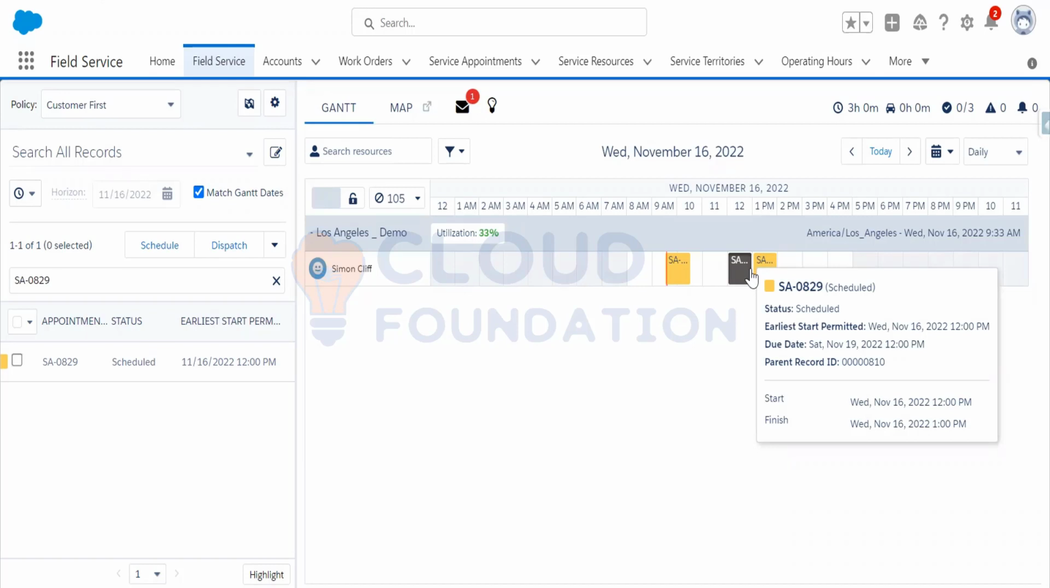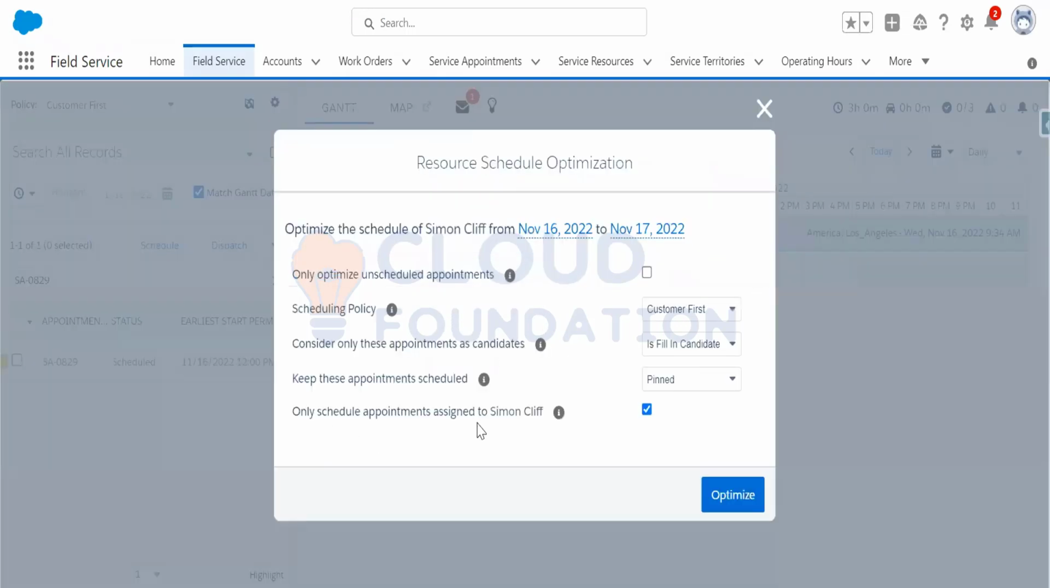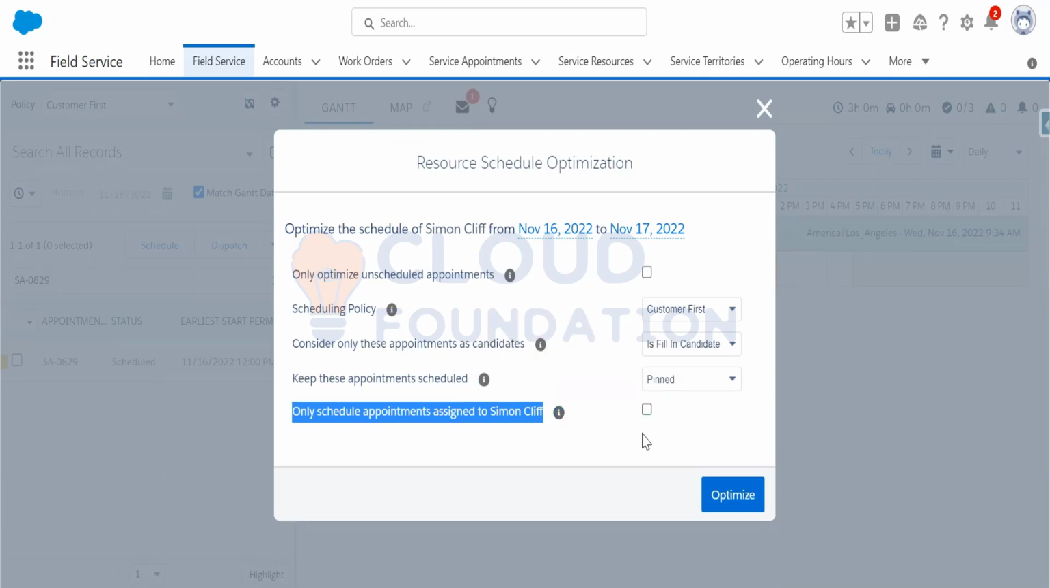Yeah, but the last thing I would like to say: suppose I click on that resource schedule optimization. Okay, so only schedule appointments assigned to Simon Cliff. If this option is selected, only appointments that are already assigned to the resource can be scheduled or rescheduled. In my development org, I have created one service resource and made it available for the Los Angeles territory, but you can make it unchecked also. If you make this unchecked, it will not consider only the Simon Cliff service resource and his service appointments. It will consider the entire Los Angeles territory.